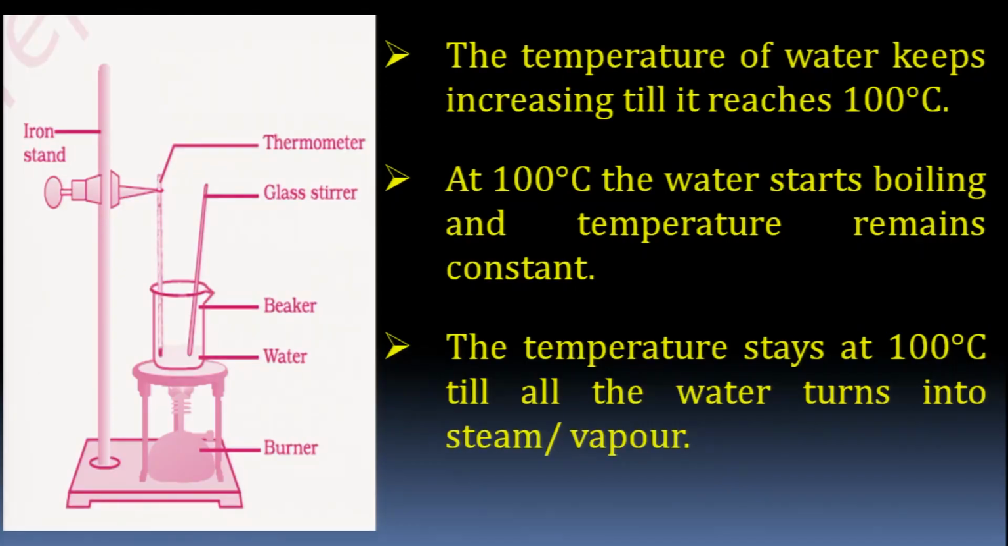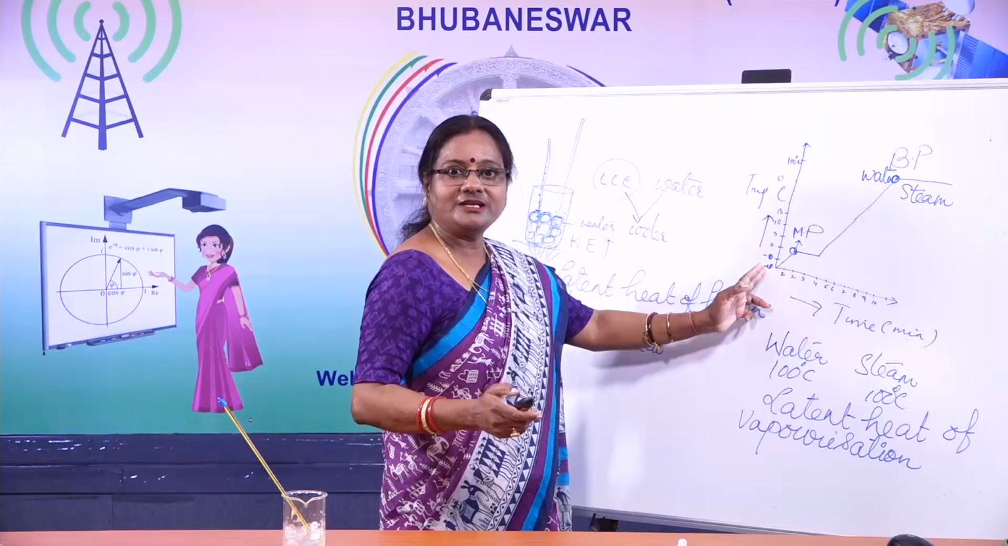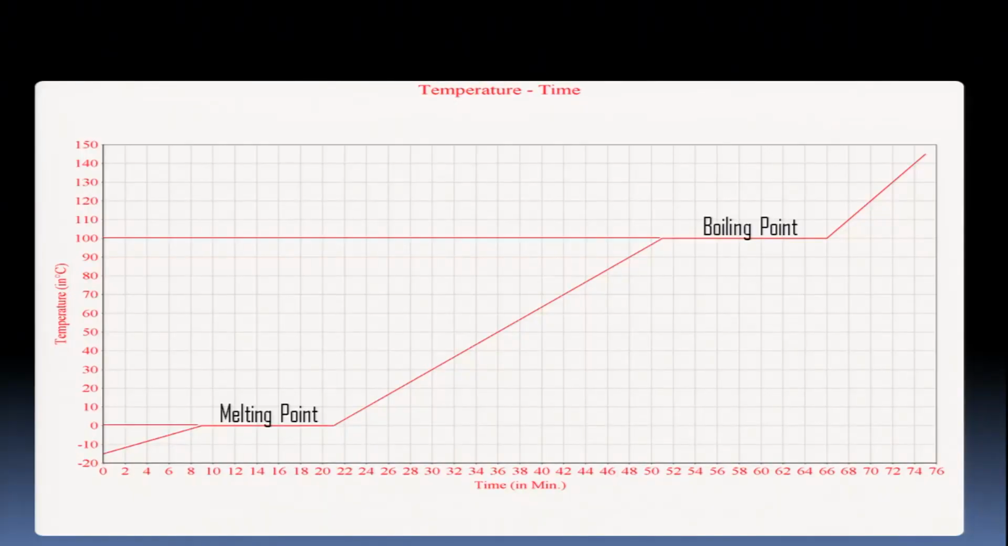See here, children. Now in this graph also, what I had done roughly, you can see here proper. See in this graph, up to 0 degree centigrade, there is rise in temperature. Then at melting point, it remains static. Then again it rises up to the boiling point, that is 100 degree centigrade. Then it stops till all the water particles are converted into steam. Okay?